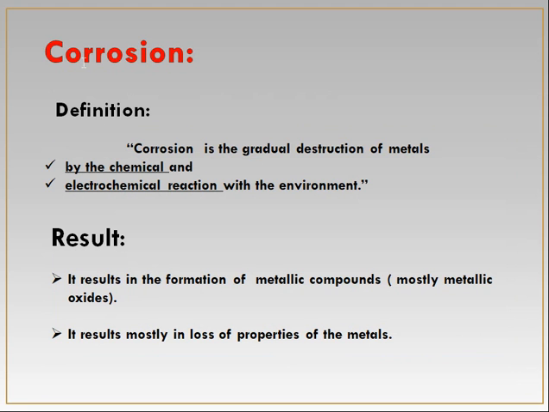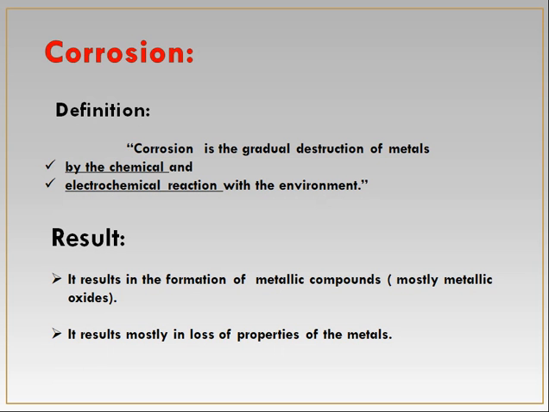First of all, we look at the definition of corrosion. Corrosion is the gradual destruction of metals, means that it leads towards the destruction of metal and occurs gradually, and it occurs by chemical and electrochemical reactions. Chemical reaction is simply atoms combining, and electrochemical reaction involves electrons, means oxidation and reduction occurs, with the environment, means that it requires the influence of environment to occur. It results in the formation of metallic compounds, which are mostly metallic oxides.